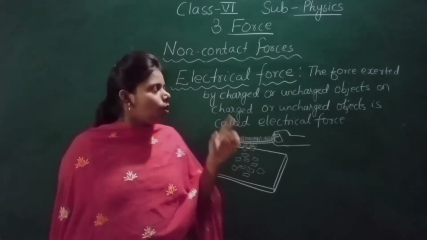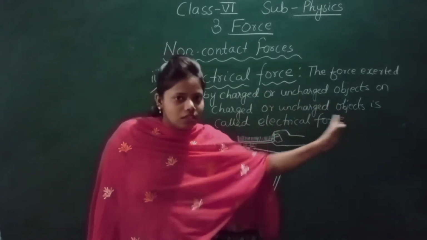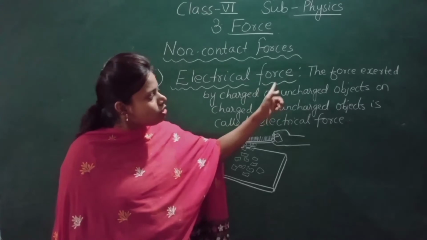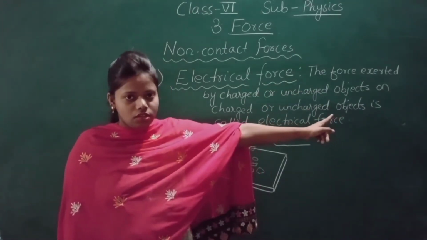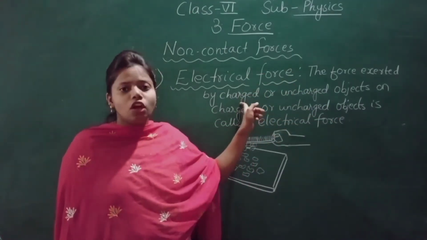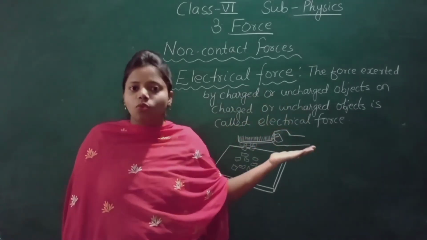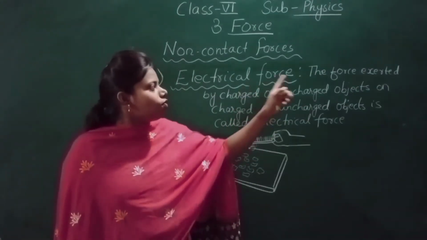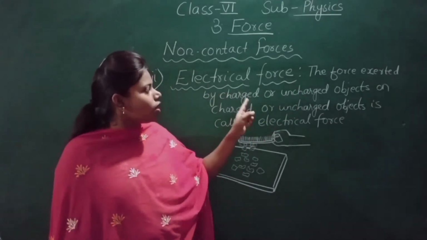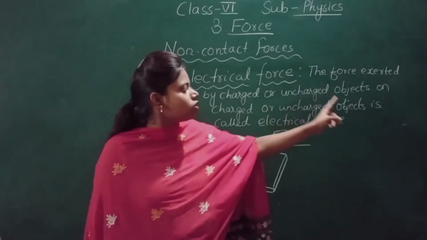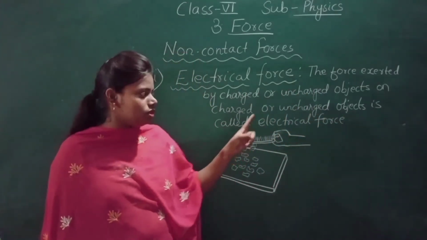Now what is electrical force? The force exerted by charged or uncharged objects. Charged means the object has some charge, and uncharged means the object has no charge. So the force exerted by charged or uncharged objects on charged or uncharged objects is called electrical force.